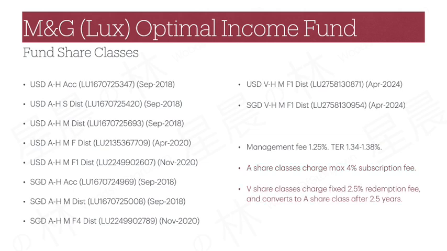The V share classes are likely offered to one or a few distributors only as an exclusive launch. V share classes have no subscription fees, but have instead a fixed 2.5% redemption fee. V share classes will be automatically converted into the equivalent A share classes after 2.5 years. Considering subscription fees are usually much lower than 2.5% for bond funds, investors who went into the V share classes should be ready to stay invested for the full 2.5 years to avoid paying the high redemption fee.